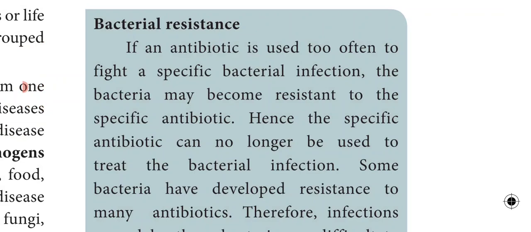When a person uses an antibiotic for the cure of a bacterial infection or bacterial diseases, the bacteria will become resistant to the specific antibiotic. Hence the specific antibiotic can no longer be used to treat the bacterial infection. And some bacteria have developed resistance to many antibiotics. Therefore, infections caused by these bacteria are difficult to cure.